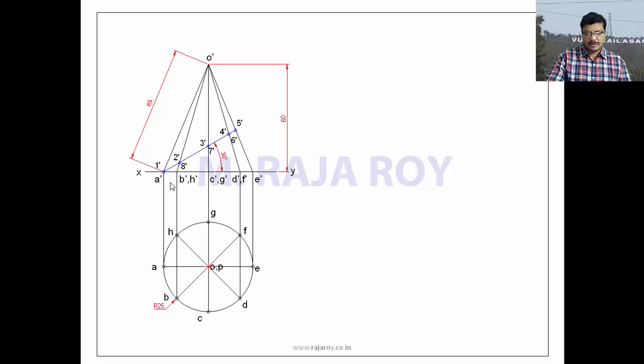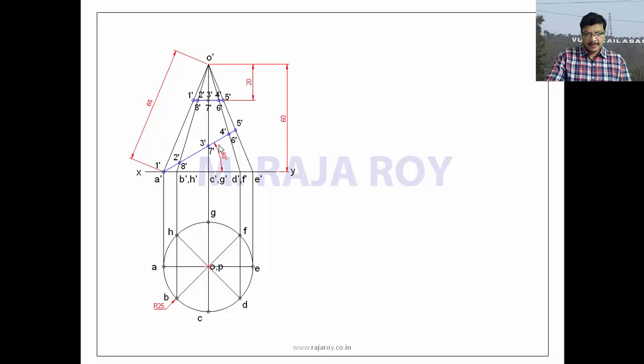Next, it is cut by another cutting plane somewhere here at a distance of 20 mm from the apex. Now this cutting plane is parallel to the base. And how many cutting points will you get here? Here also you will get 8 points. Here 1 dash, this is 2 dash, here 3 dash, this is 4 dash, this is 5 dash. If you move in the opposite direction, you will get 6 dash, 7 dash, 8 dash. So don't get confused with the numbers. These numbers are the same, but they are with respect to two different cutting planes. Why I am explaining this problem is to show how to trace the points when the cutting plane is like this and like this. So it is like two problems.